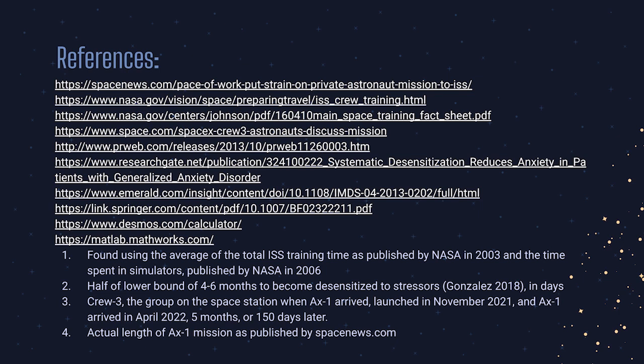Here are all the sources we used in researching and developing our model, as well as footnotes for previous slides. Our preliminary equations were made using Desmos, and our final model was built and solved in MATLAB.